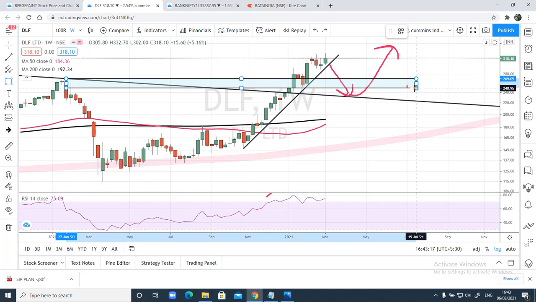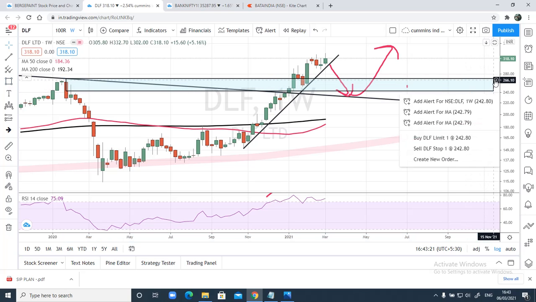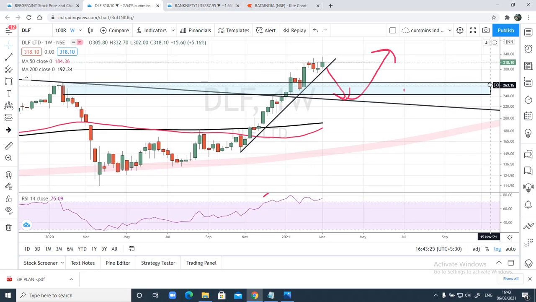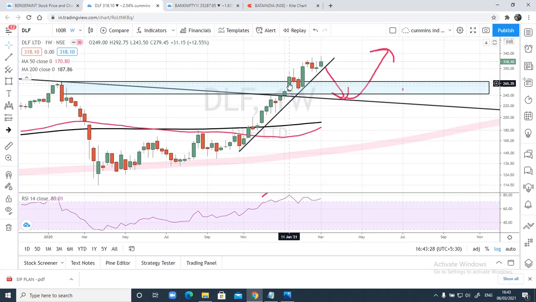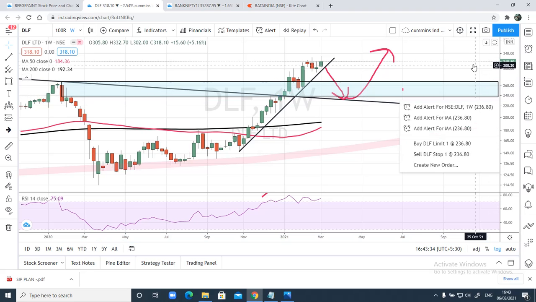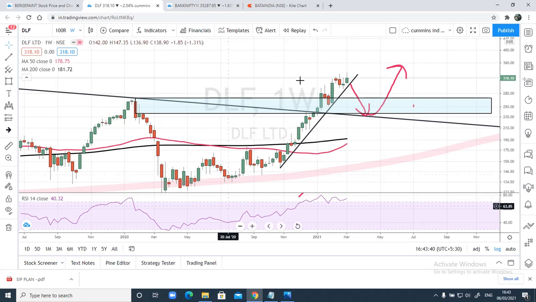The reason I'll mark it, you will understand. Yes, this level somewhere around 260, I'm sorry, it's showing 260. Previously it was a resistance level which it has broken. 260 to 240 or 230 will be a strong support level again, where buyers can come in and push the prices up. So for now DLF looks bullish.